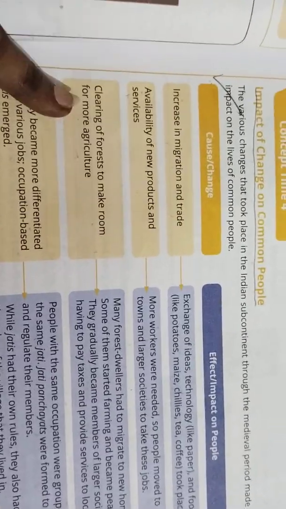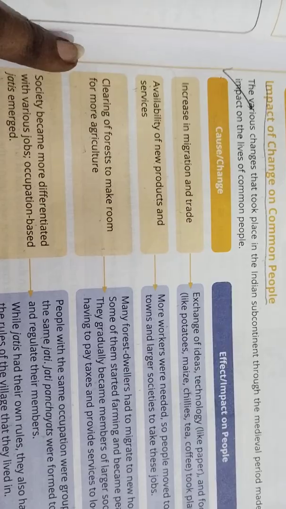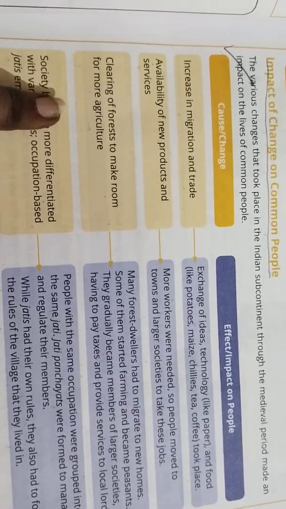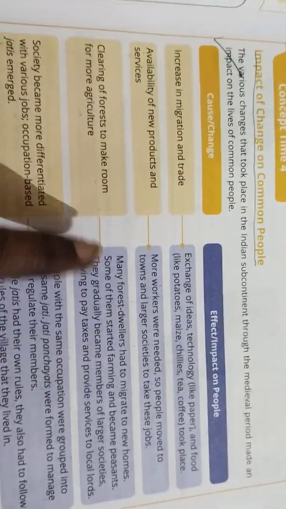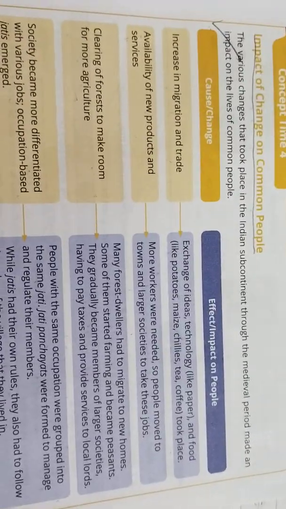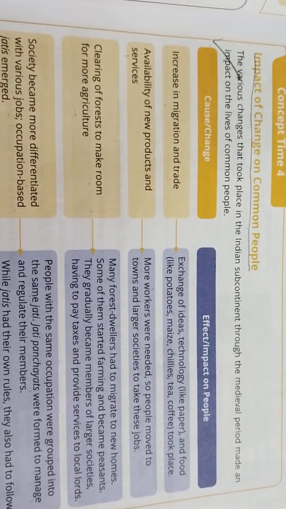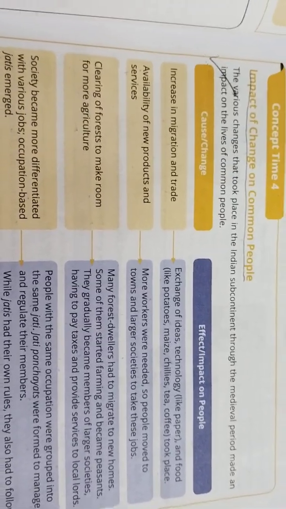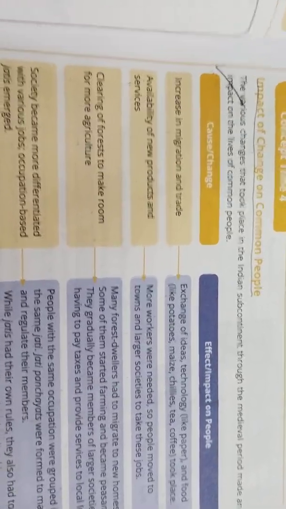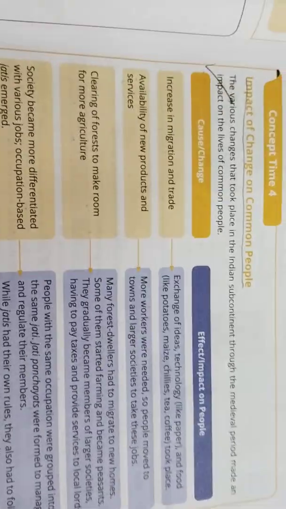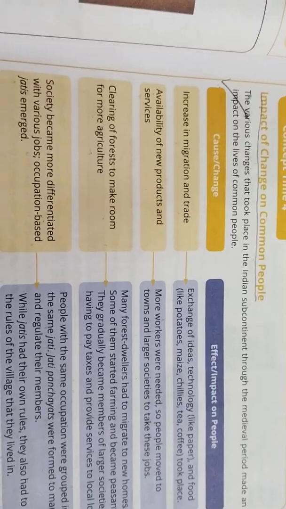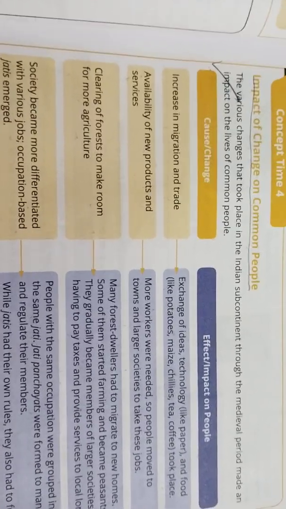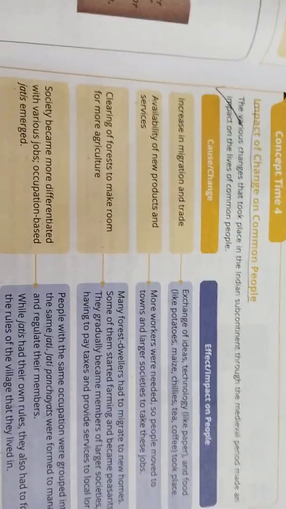Then the clearing of forest to make room for more agriculture. So here what they did, they were cutting down the trees in the forest. Automatically, so many forest dwellers had to migrate to new homes. Some of them started farming and became peasants. So they gradually became members of larger societies, having to pay taxes and provide services to local lords. Here you can come to know that when they cleared the forest, the dwellers had to change their place and look after their homes, isn't it? So they started farming and lived there.